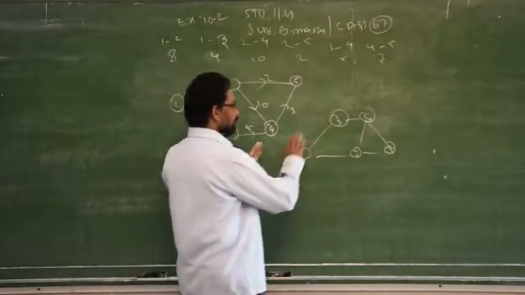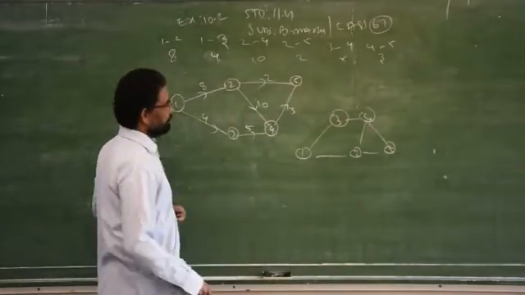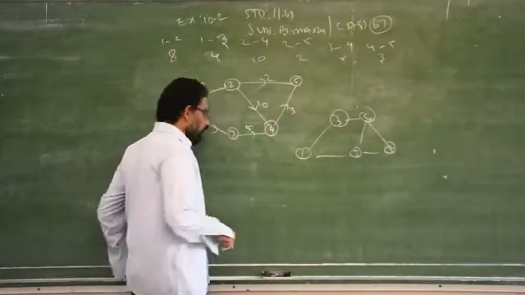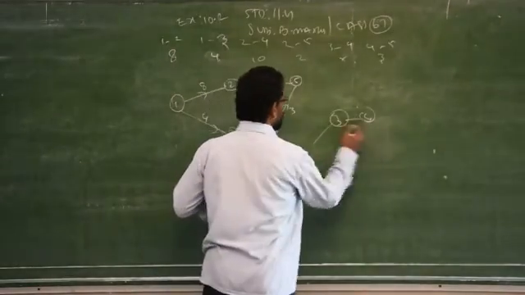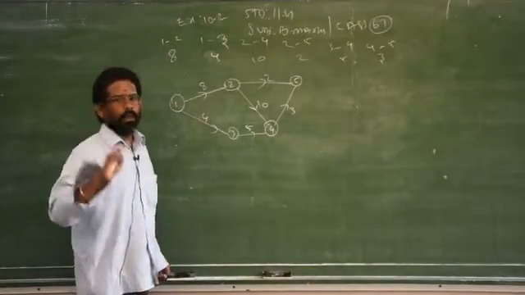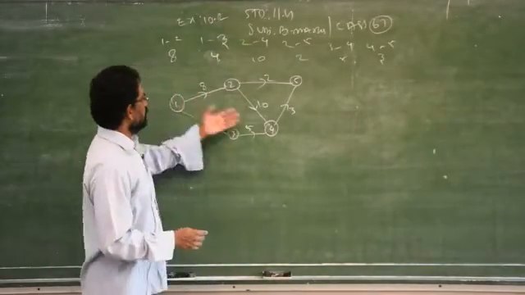Clear? So here you can see 1 to 2 to 4. There are no intersecting points. Therefore, this is also correct and this is also correct. You follow any one. The only thing is that lines should not intersect each other. That's all. Keep in your mind that two lines never intersect each other. Based on that, you have to start drawing the diagram.